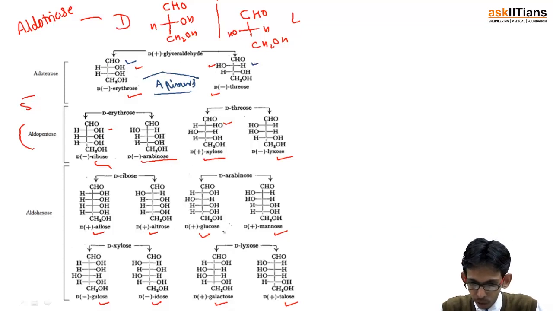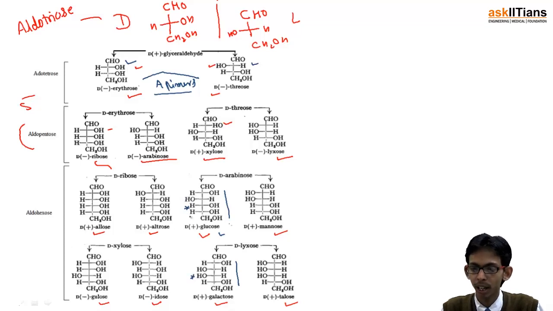Similarly you can see glucose and galactose. This glucose and galactose differ from one another only by the position of OH and H group at this carbon atom.